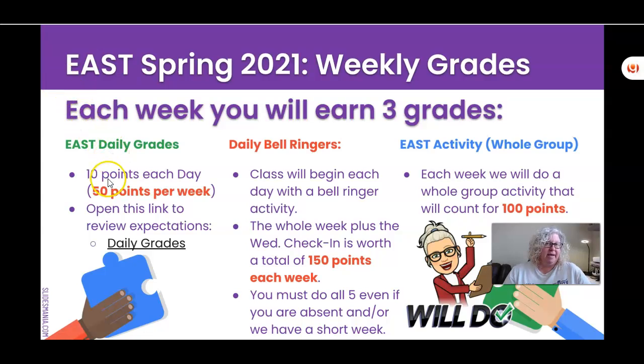You get 10 points a day for showing up to class on time, staying the entire class time, and working the entire class time on East assignments. Then there's the daily bell ringers. And so each day is worth 20 points, Monday, Tuesday, Wednesday, Thursday, Friday.